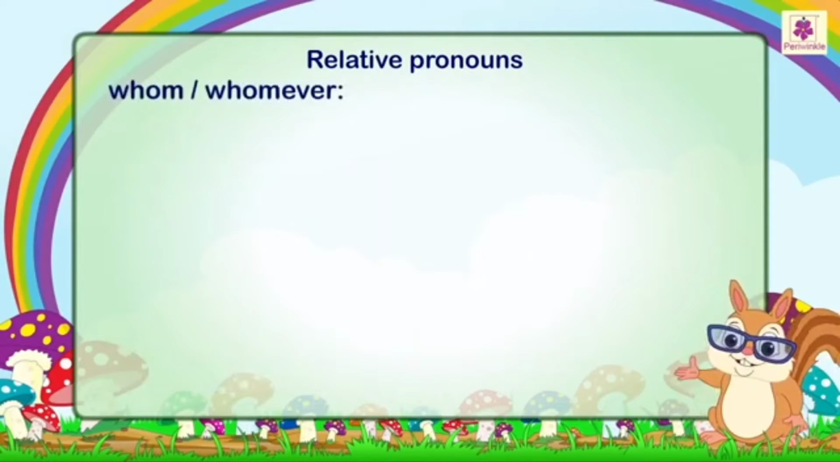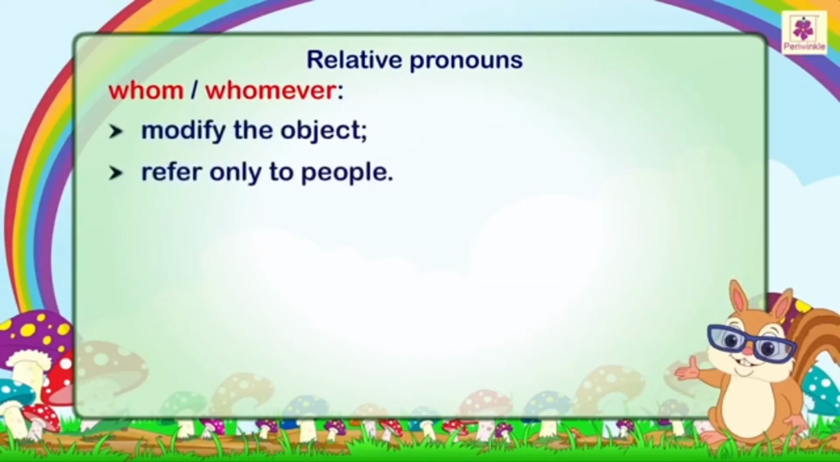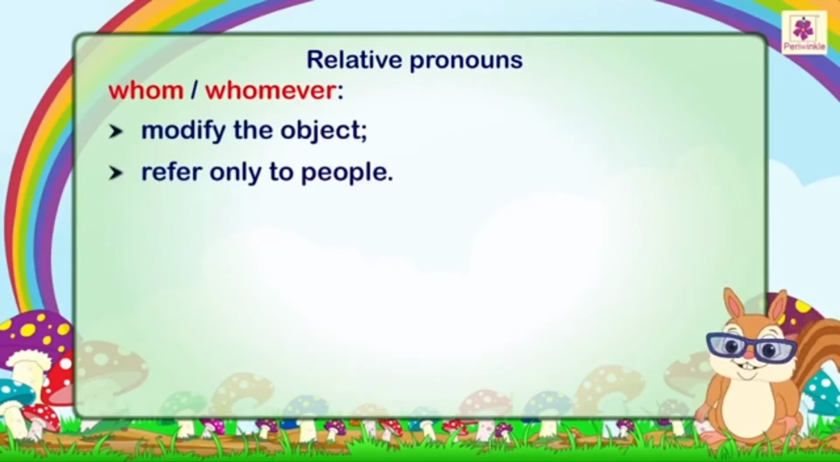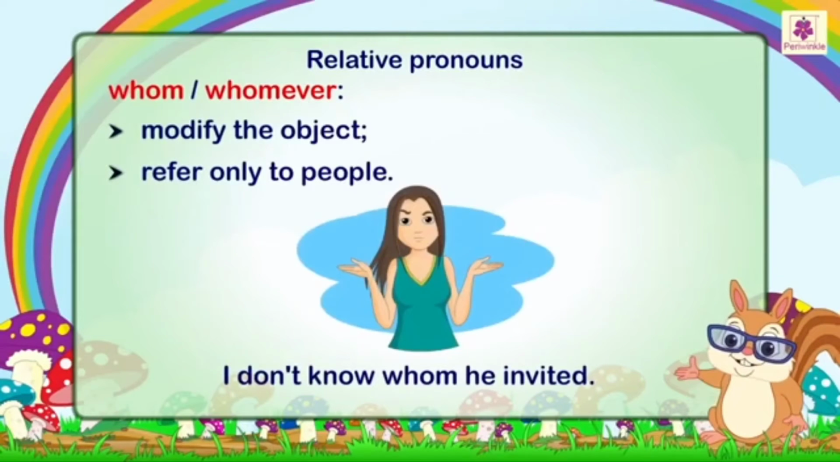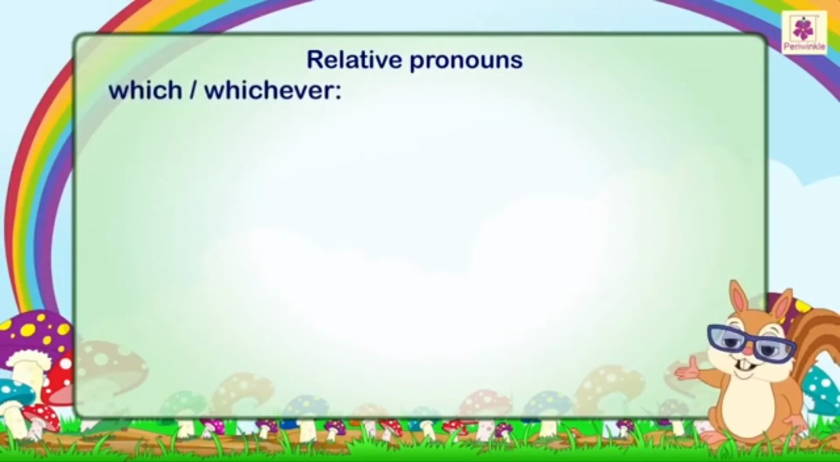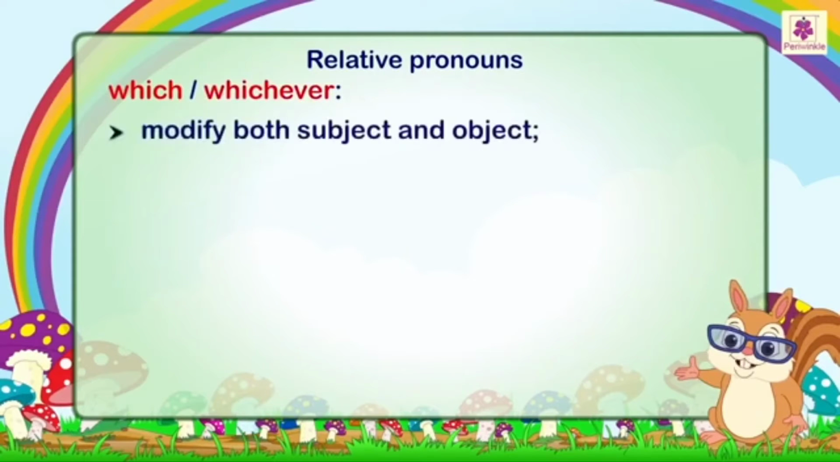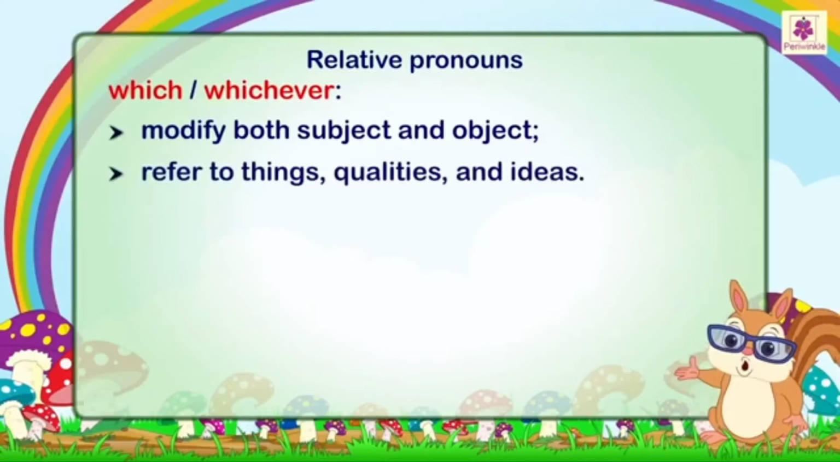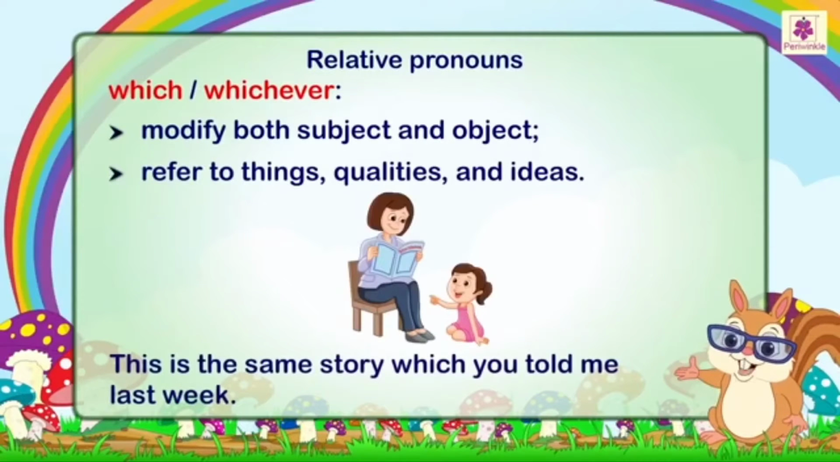The relative pronouns whom or whomever modify the object and refer only to people. For example, I don't know whom he invited. The relative pronouns which or whichever modify both subject and object. They refer to things, qualities, and ideas. For example, this is the same story which you told me last week.